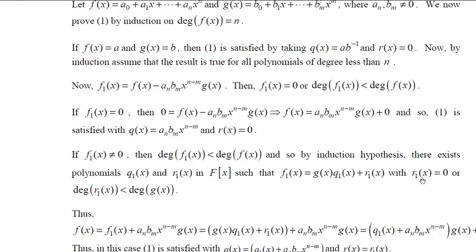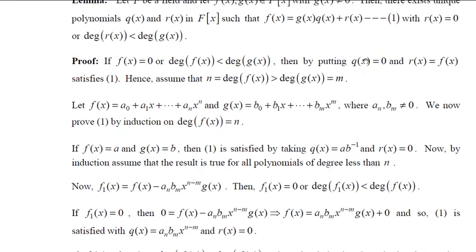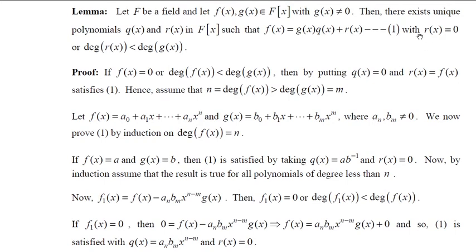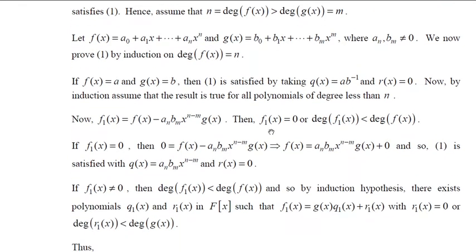Now we knew that here r1 of x is 0 or degree of r1 of x is less than degree of g of x. Therefore, if you assume this is your q of x, then this is of the form f of x equal to q of x into g of x plus r of x, where r of x is r1 of x. So this is of equation 1 form, and the only thing we have to show is r of x is 0 or degree of r of x is less than degree of g of x.